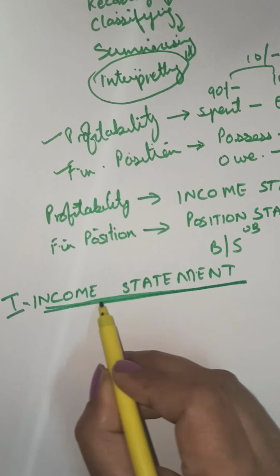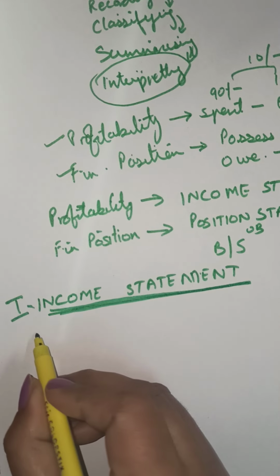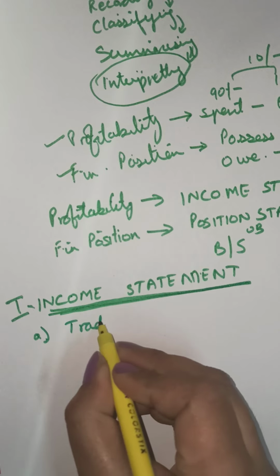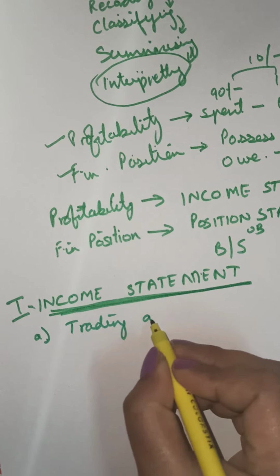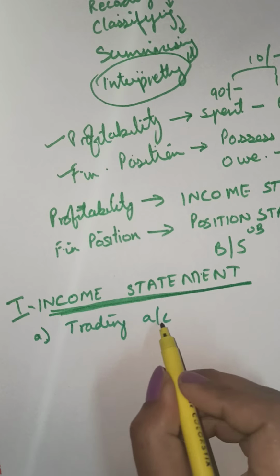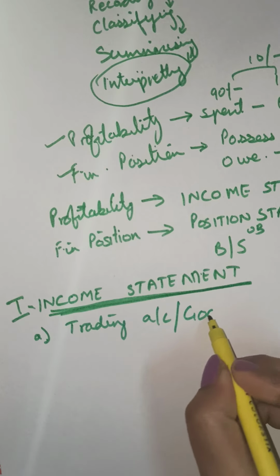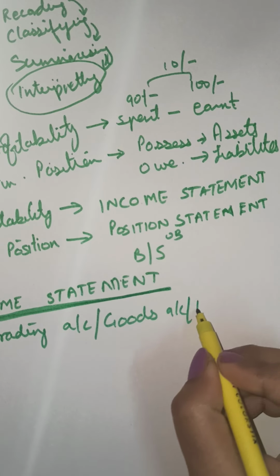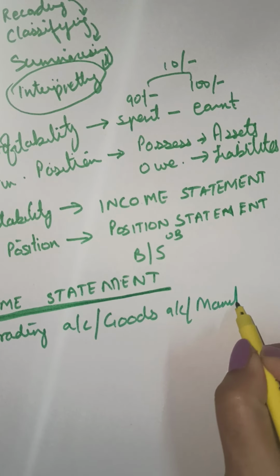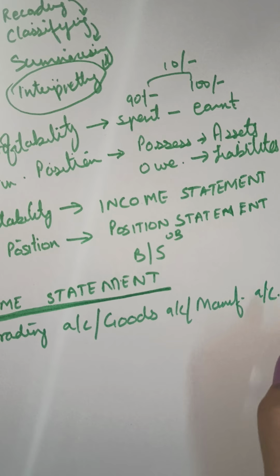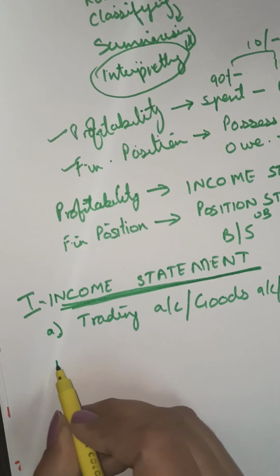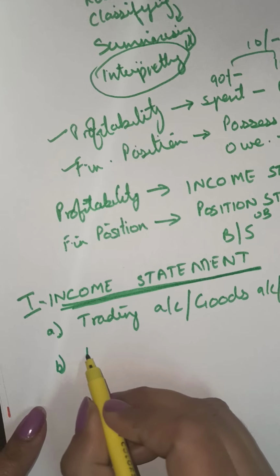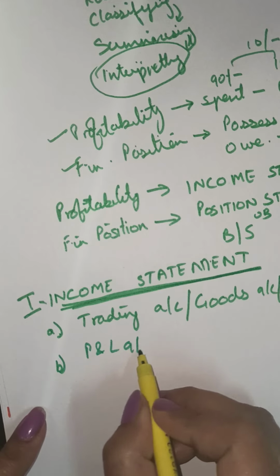Income statement, children, can be learned in two parts. The first part of the income statement is called the trading account, also called the goods account, or also called the manufacturing account. All mean the same. The second part of the income statement is the profit and loss account.